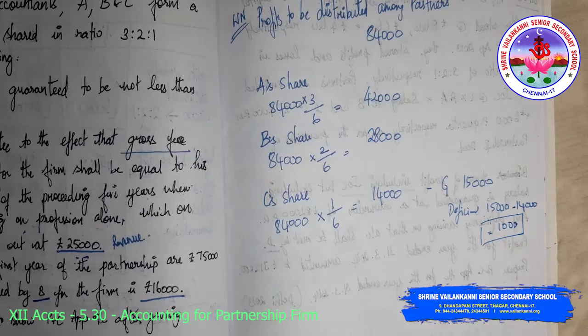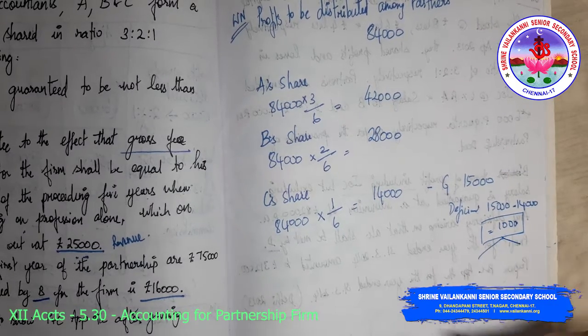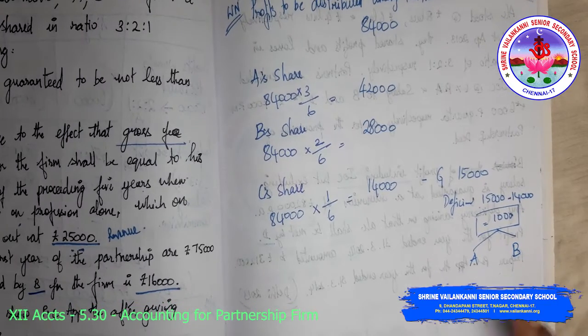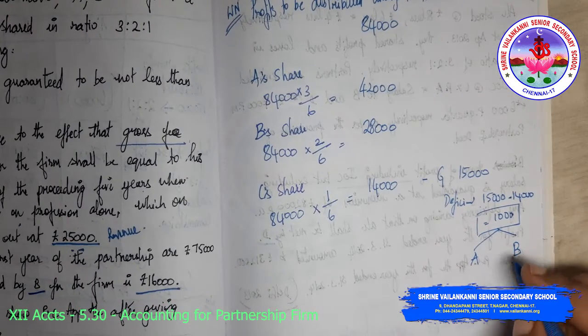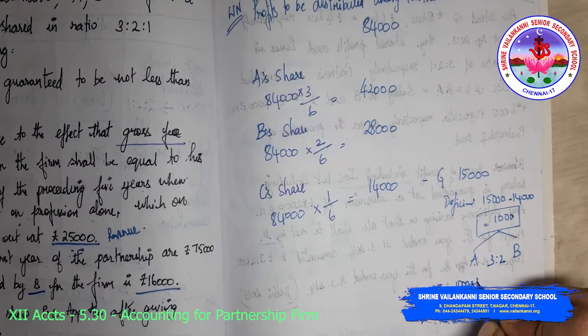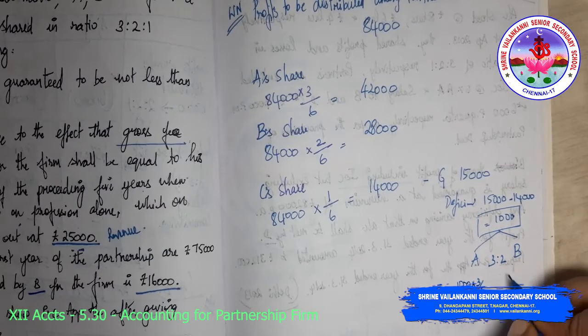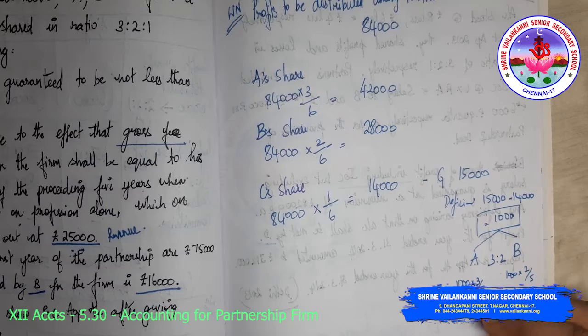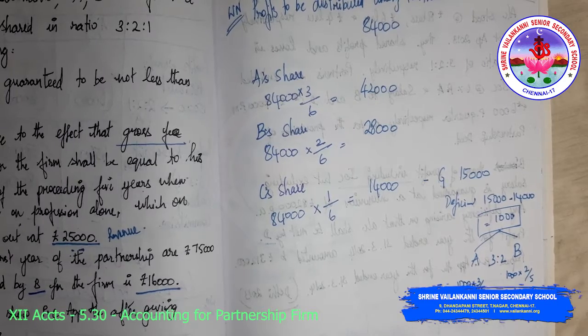Now this 1,000 needs to be borne by A and B. If nothing is given, all the existing partners should bear it, in the ratio 3:2. So 1,000 into 3 divided by 5 and 1,000 into 2 divided by 5 gives 600 and 400.